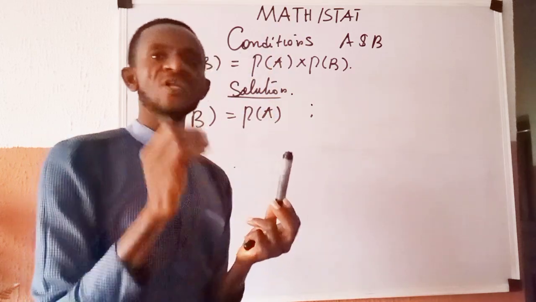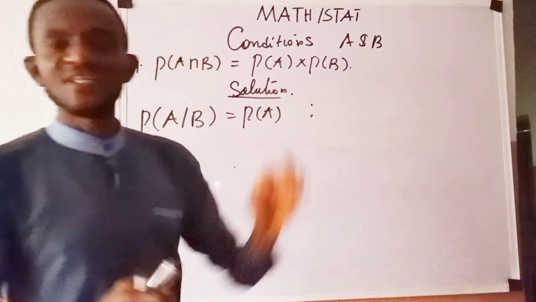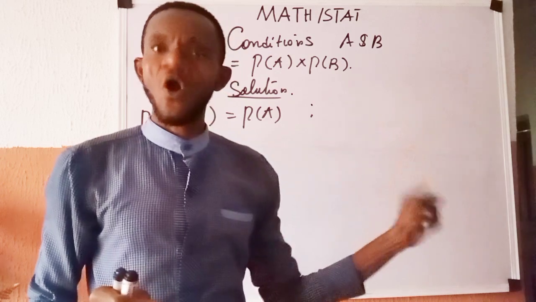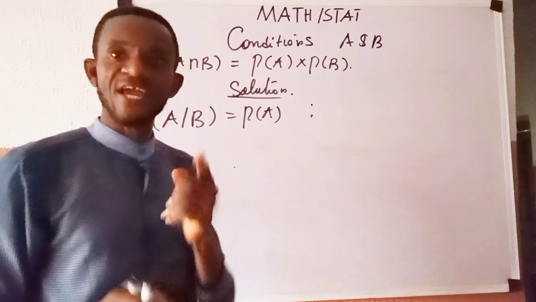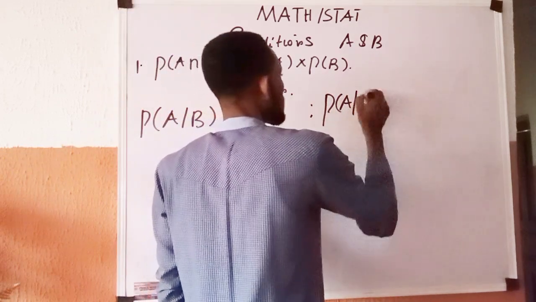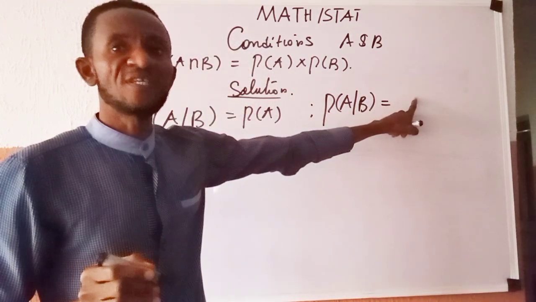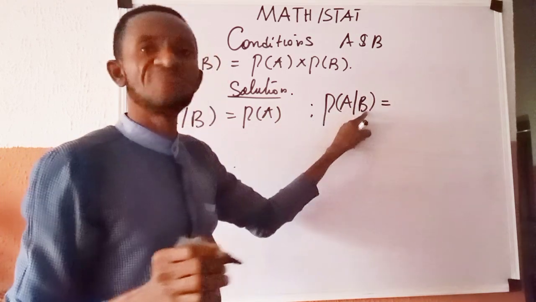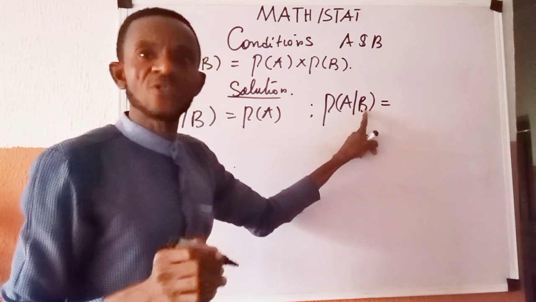It says that the conditional probability is the ratio of the joint probabilities of the events involved over the probability of the event that happened earlier. Therefore, if I write the probability of A given B, in terms of conditional probability, it is the ratio of the joint probability of A and B over the probability of the event that happened earlier, which here is B.